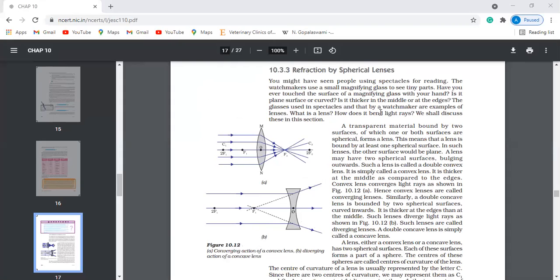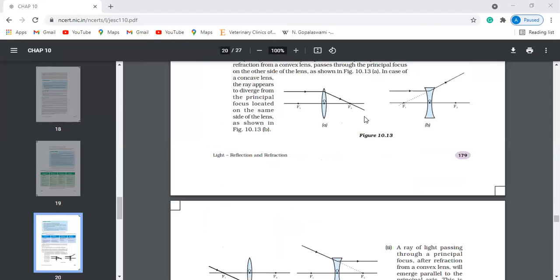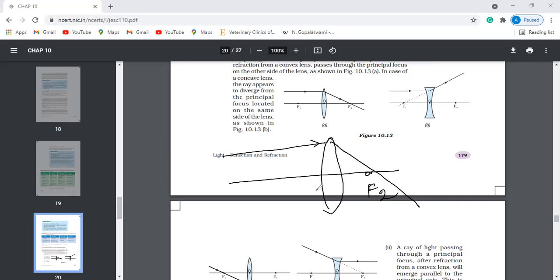Now let's see how to draw the diagram. There are three important things. First, if you have a convex lens like this and send a ray parallel to the axis, the light will pass through F2. Similarly, if you pass light through F1, it will go like this.